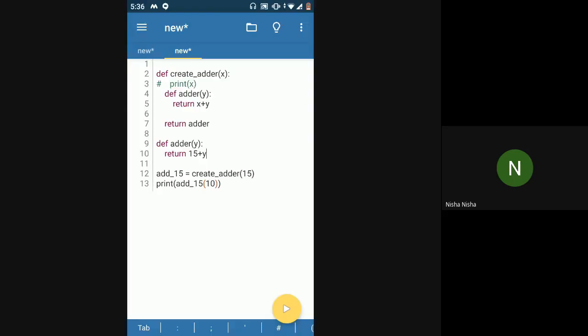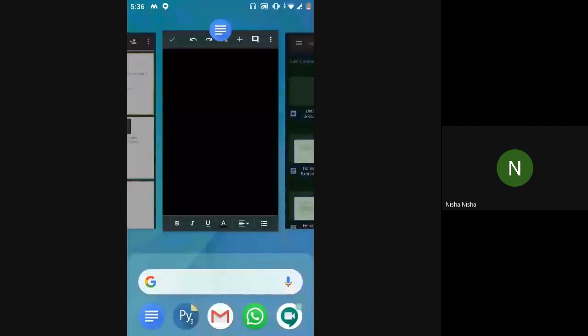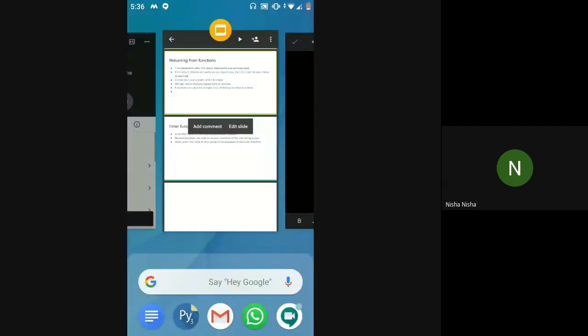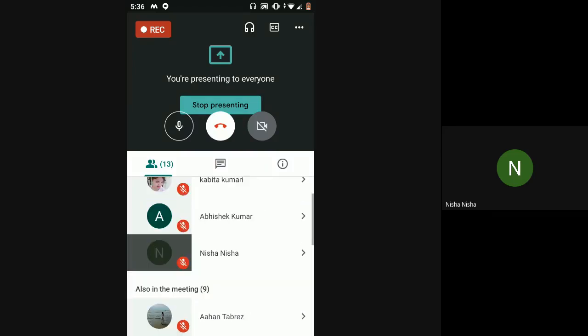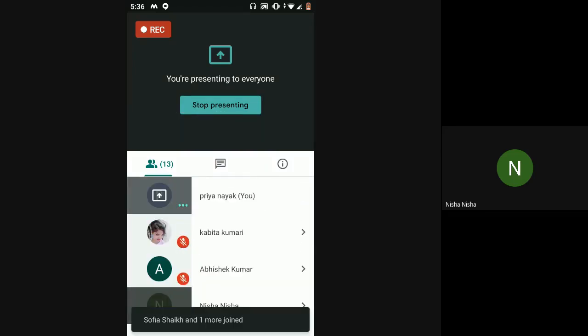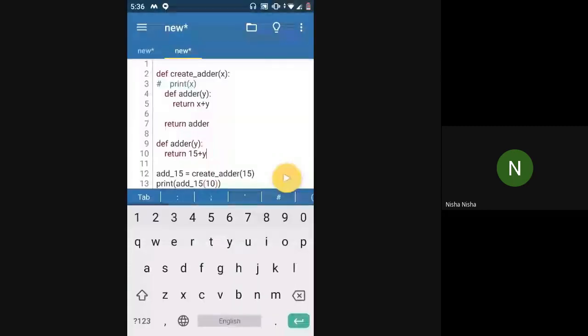Is it clear, everyone, about returning functions? Want me to repeat it once more, or is it clear? Not clear yet?